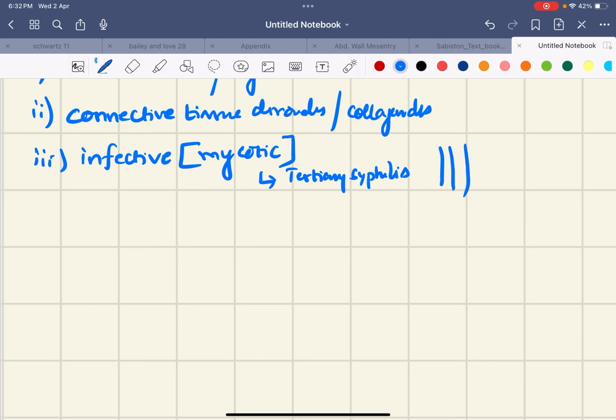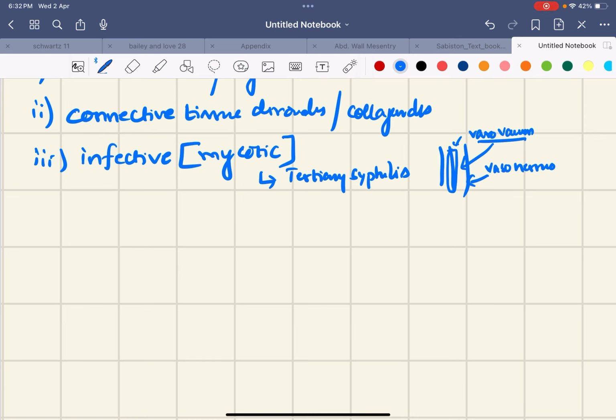In the media we have the vasa vasorum, which supplies blood for the aorta, and there we also have the vasa nervosum, which is the nerve supply for the aortic wall. These are present within the tunica media.